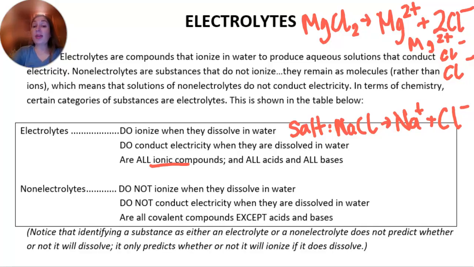All acids and bases are electrolytes. So, what's an example acid? Well, let's just say we have HCl. That will break up into H+ and Cl-.